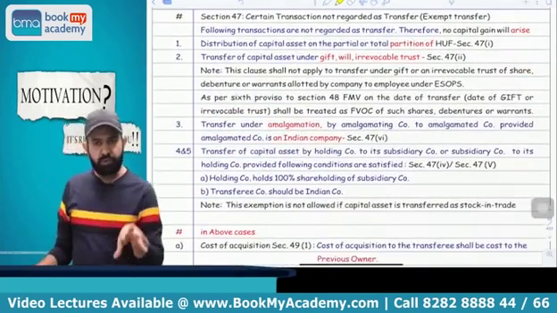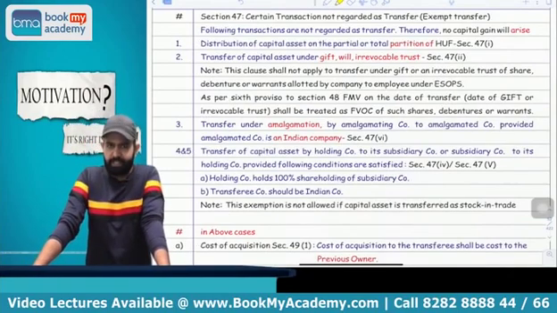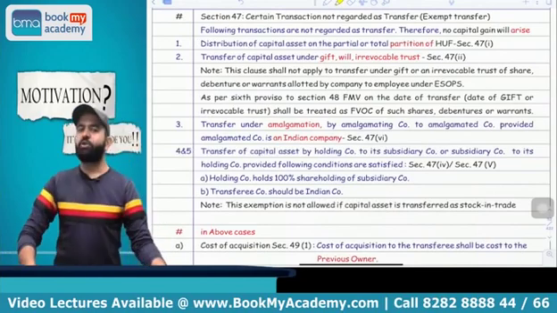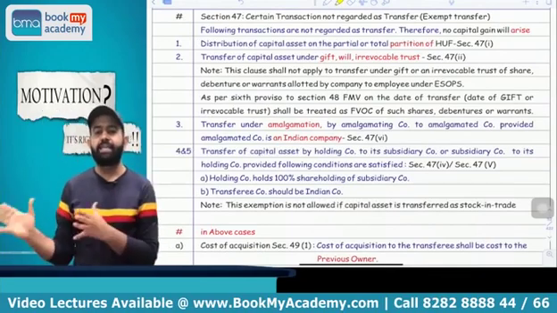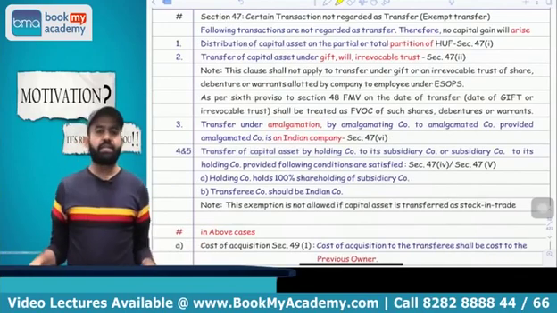Now we are going to start with the section 47. There are certain transactions that are not treated as transfer, or I can say the exempt transfers. If you undertake these transactions, then capital gain is not applicable.